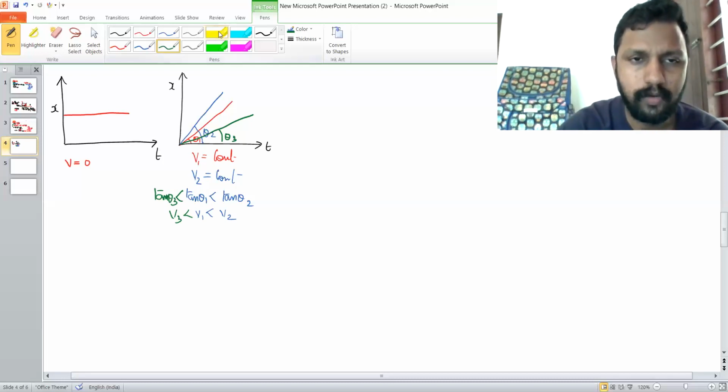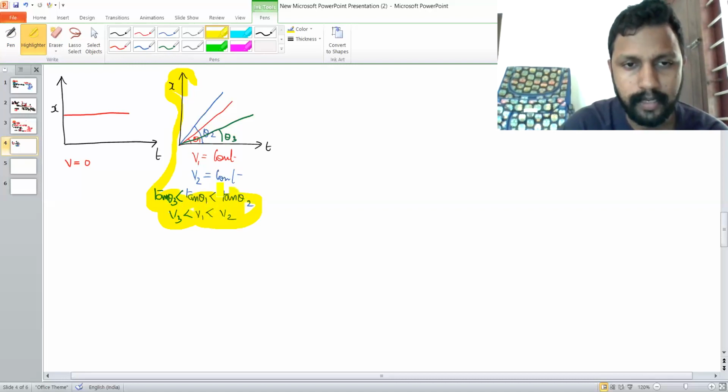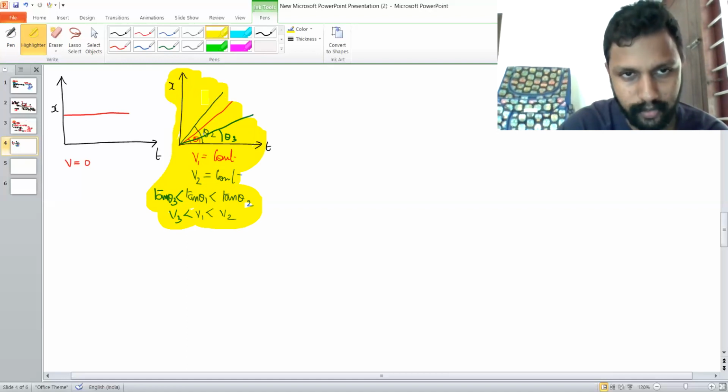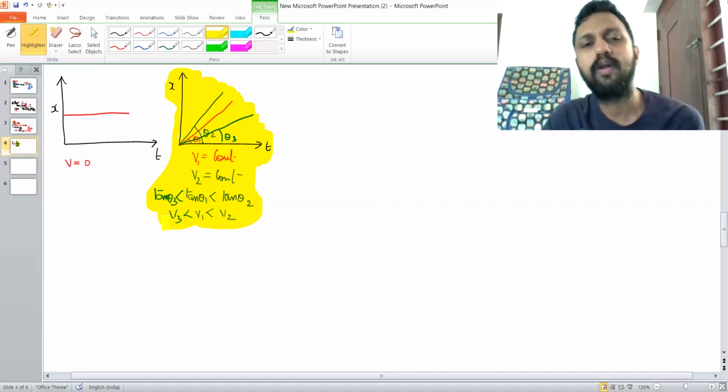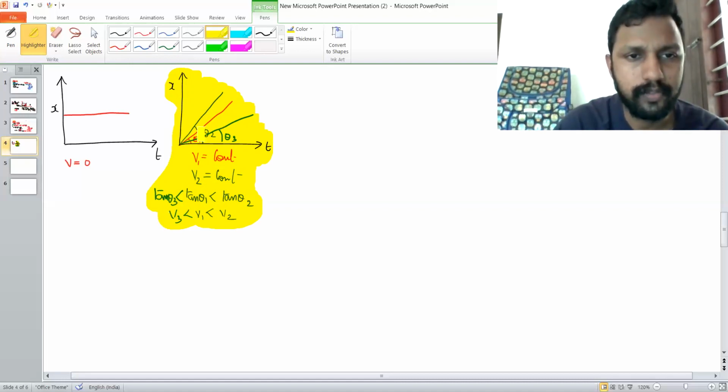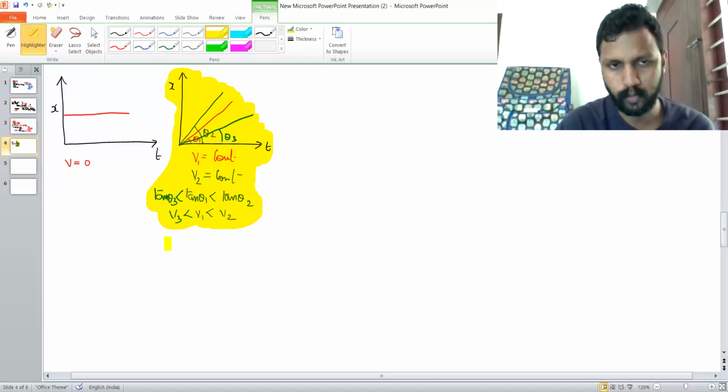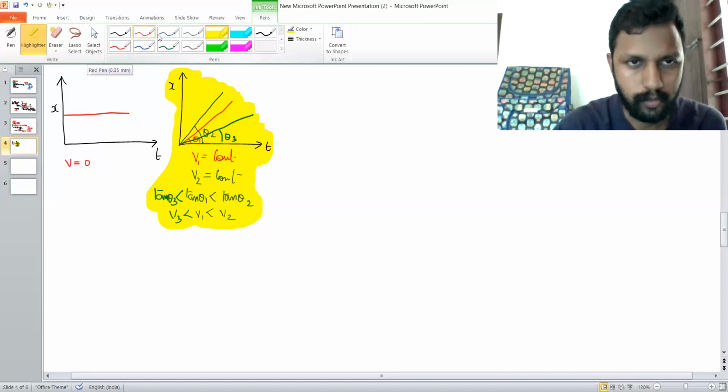And the other thing that you have to understand is, if the displacement time graph is a straight line inclined to time axis, then velocity will be a constant. Then the displacement time graph with a greater slope will have greater velocity. Among these three graphs, it is clear that theta2 is greater than the other two angles. Therefore, the velocity of the red color graph is greater than the other two. Okay. Now we know that also.